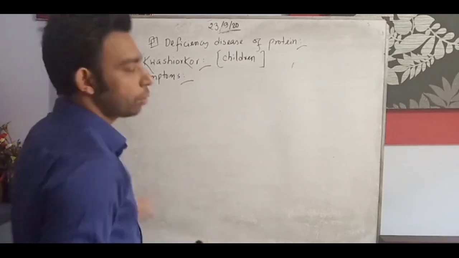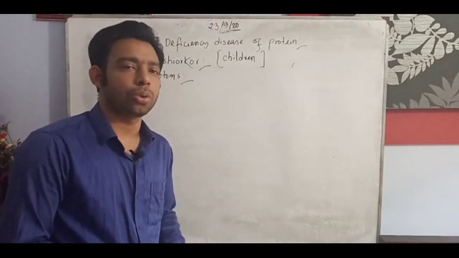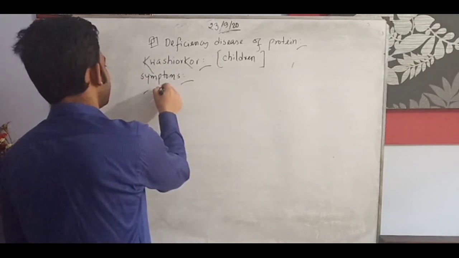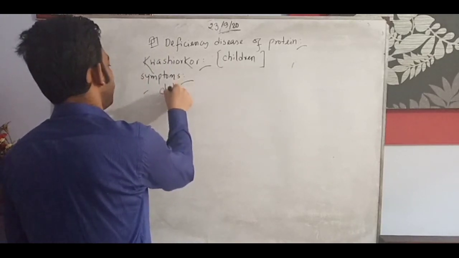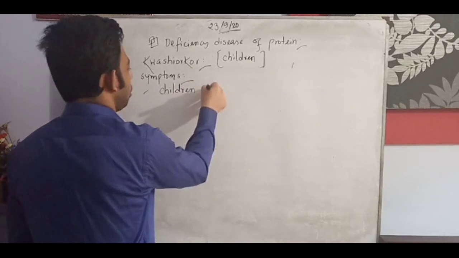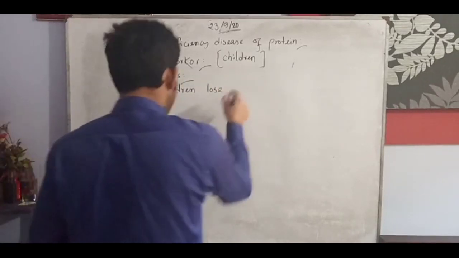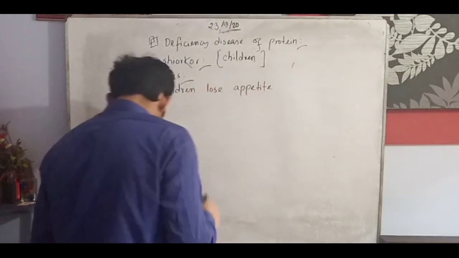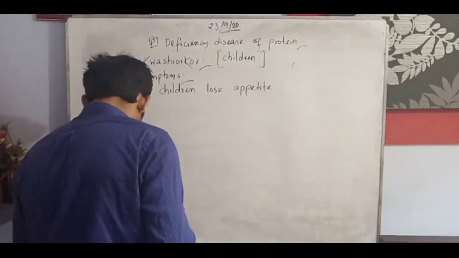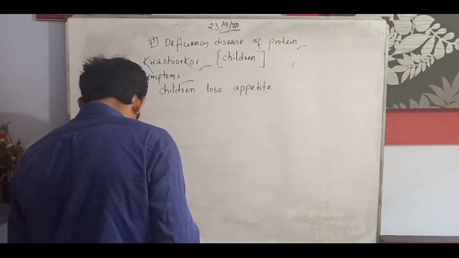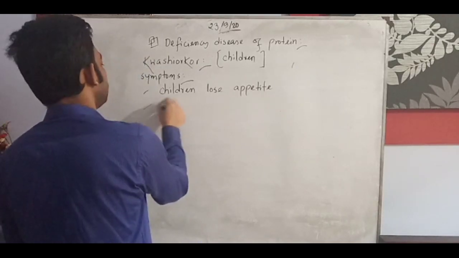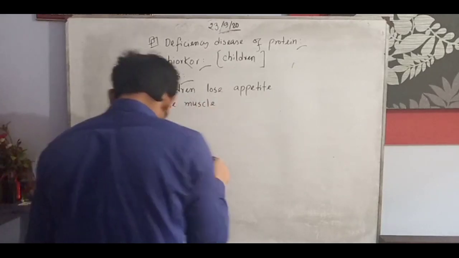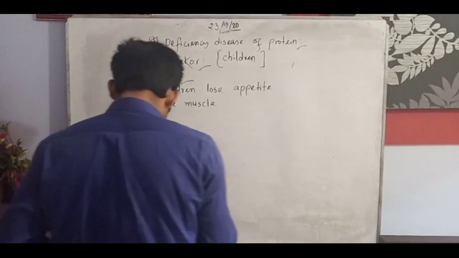Number one, it is also given in your book, but we need to understand it, so we will go through the points. Children lose appetite. The muscle becomes scaly and weak.